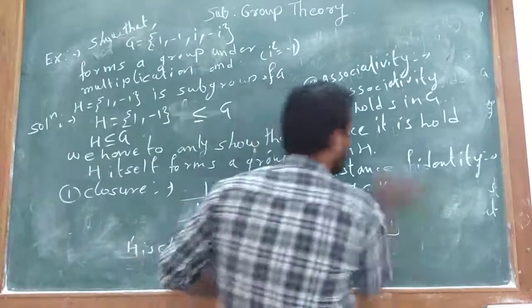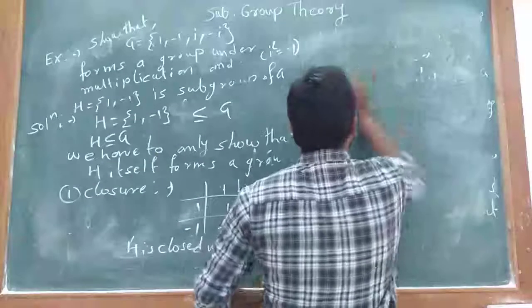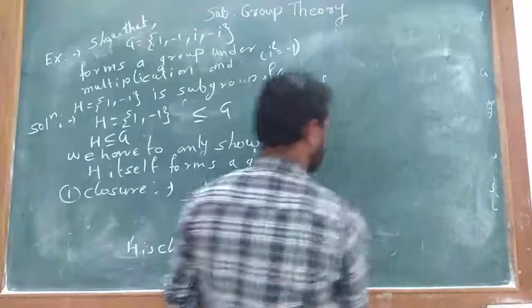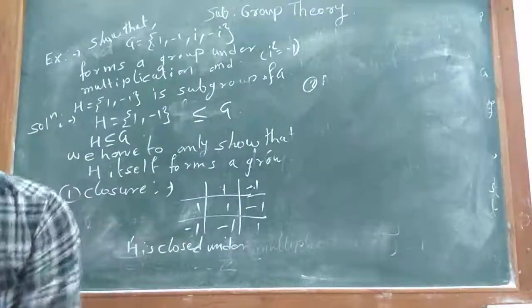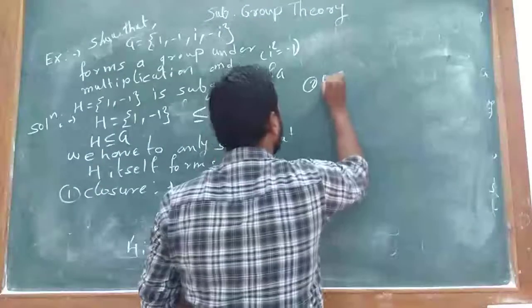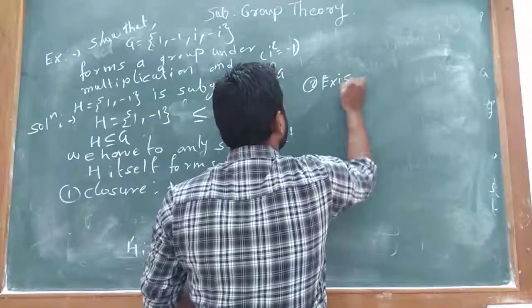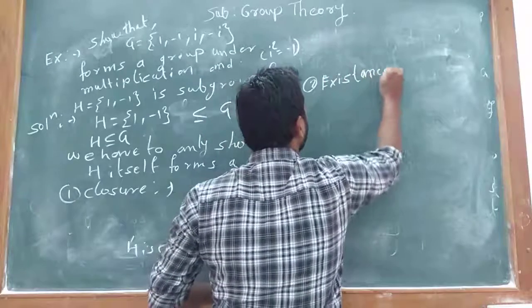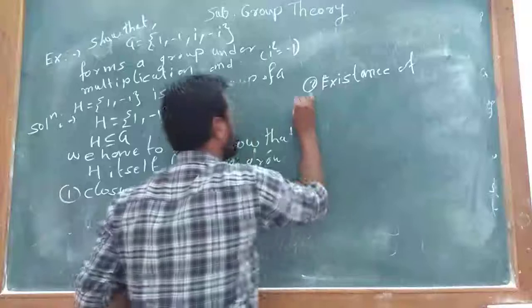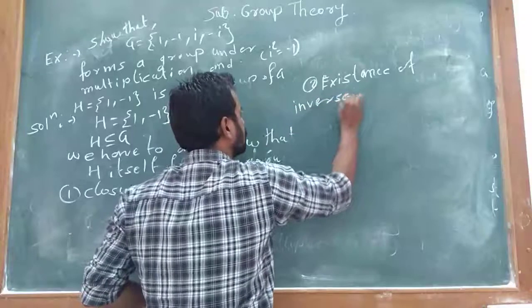Now we have to find the existence of inverse.